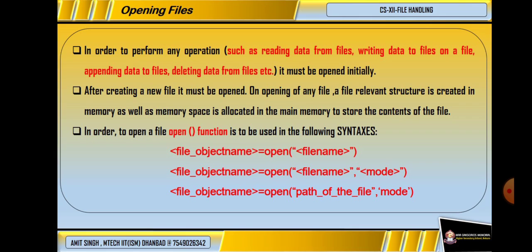In the third statement, we follow the path of the file. We will give the path of the file. If the file does not exist in the current directory, then we will provide the actual path where the file exists, and with that the mode of operation. On the left hand side, you are seeing that there is a file object. We will discuss the file object later on.